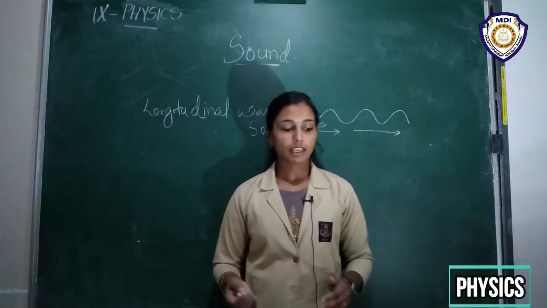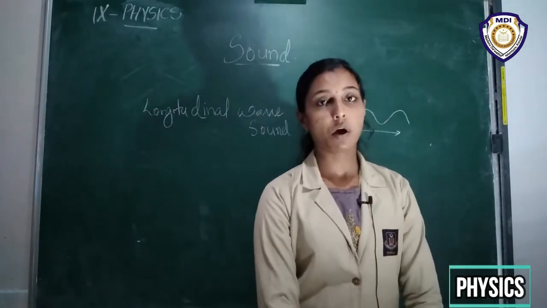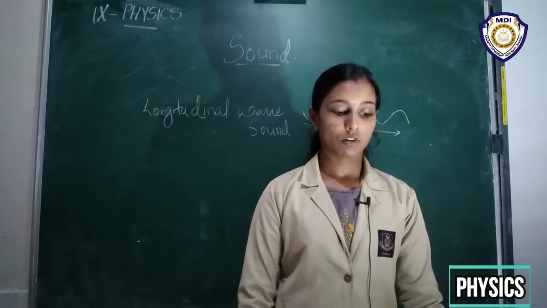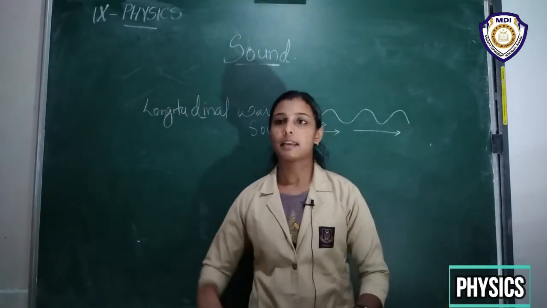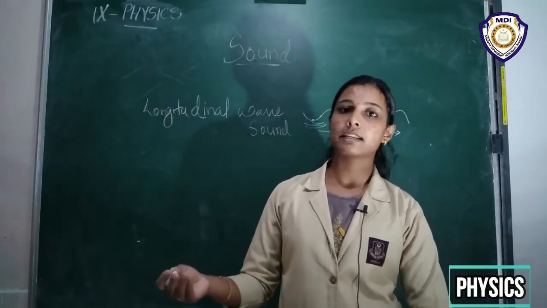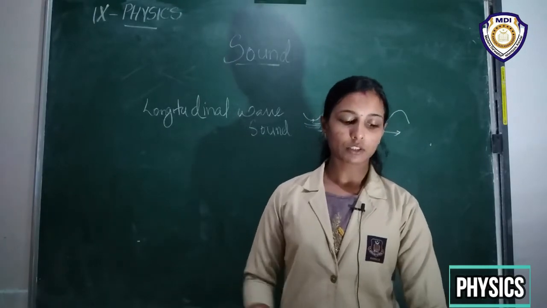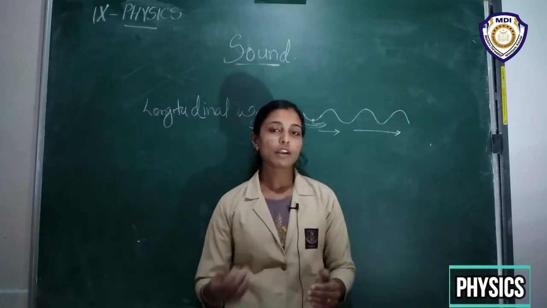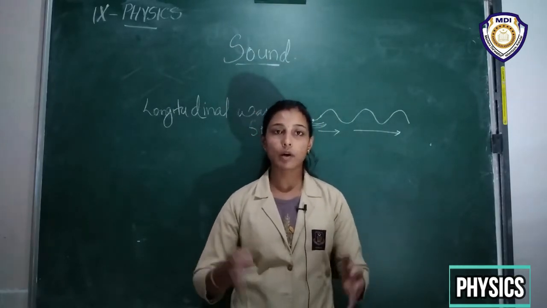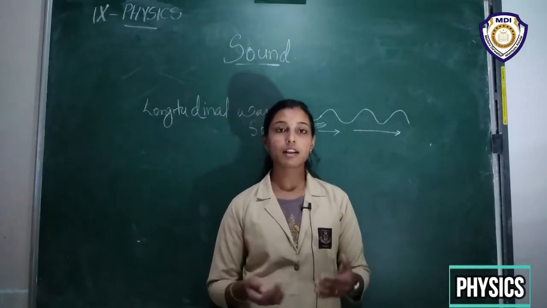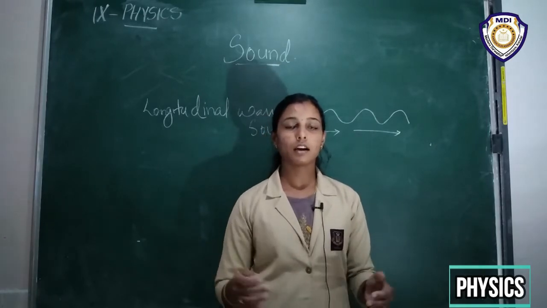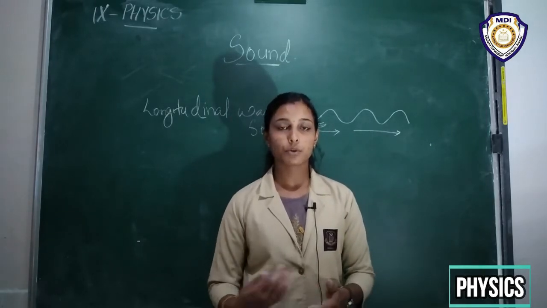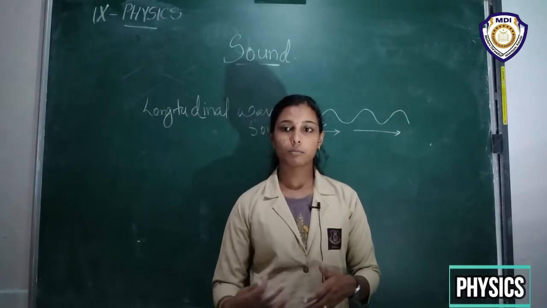Okay, so we can distinguish different sounds, right? A male sound or a female sound, and the sound of a bird, the sound of an aeroplane, all these things we can distinguish, right? So why are we able to distinguish all these sounds from one another, and what are the factors affecting these different sounds produced by different objects?